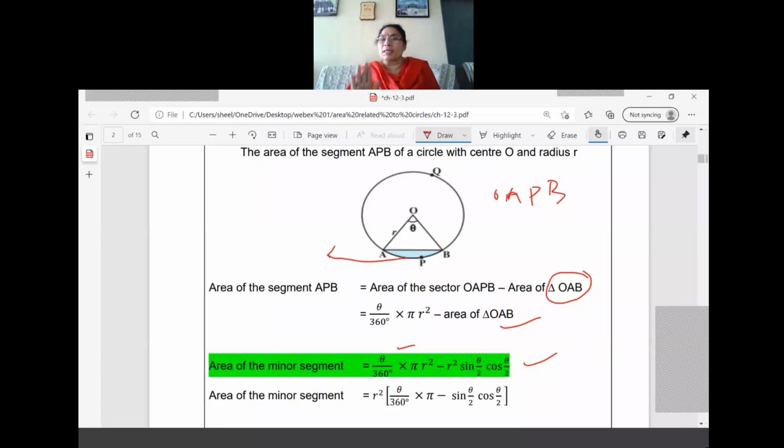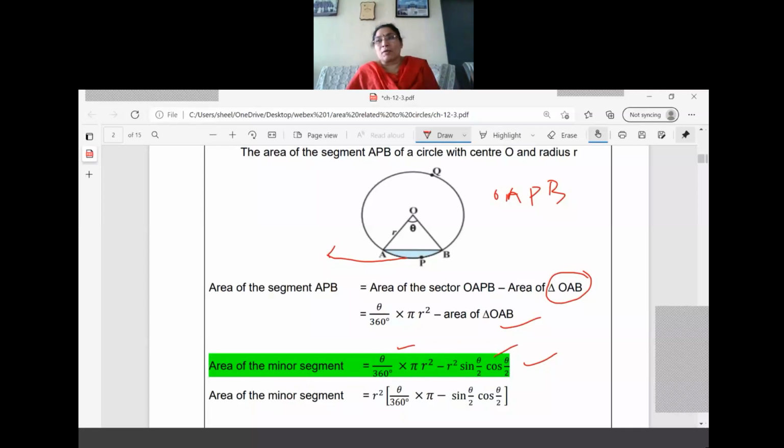Don't take tension. You listen first. What is the formula? R square into sine theta by 2 into cos theta by 2. Now, if you see this one, r square is common, right? So r square common, we take down the bracket: theta by 360 into pi minus sine theta by 2 into cos theta by 2. So for the area of the triangle OAB, we can use this part of the formula.